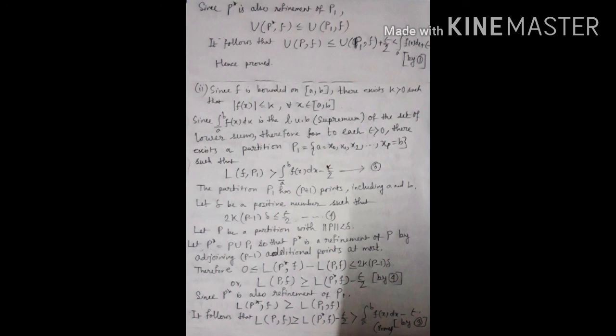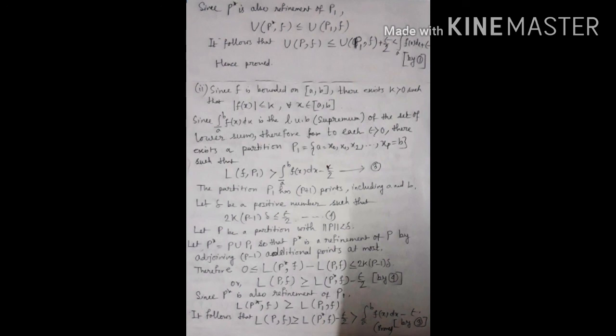Now number 2. Since f is bounded on [a, b], there exists k greater than 0 such that |f(x)| ≤ k for all x belonging to [a, b].